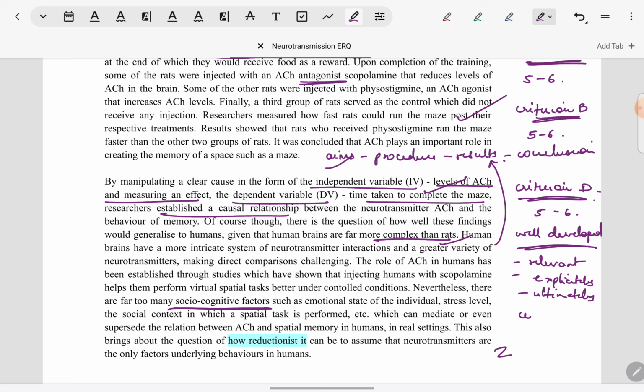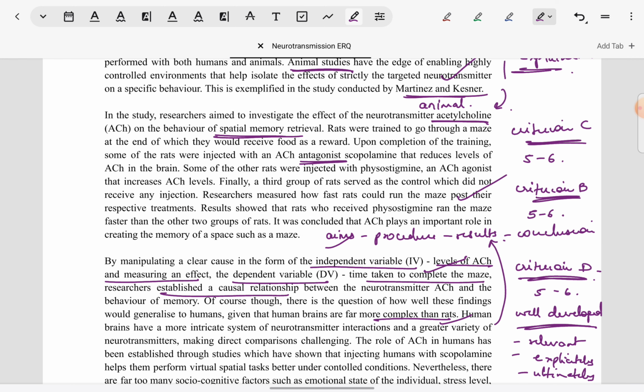For Criterion E, which is clarity and organization, students have a misconception that it applies only to the conclusion. It applies throughout the answer. In this answer, there is very good organization so far and in the rest of the answer. Why is organization good? Because every paragraph is connected with the previous. There are no random or sudden abrupt points. The answer is going in a complete flow.